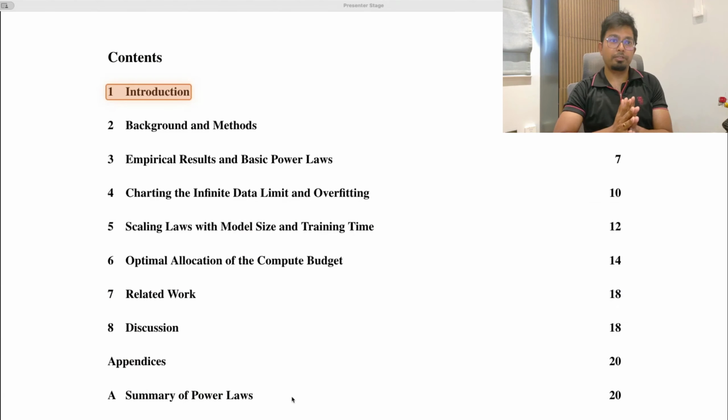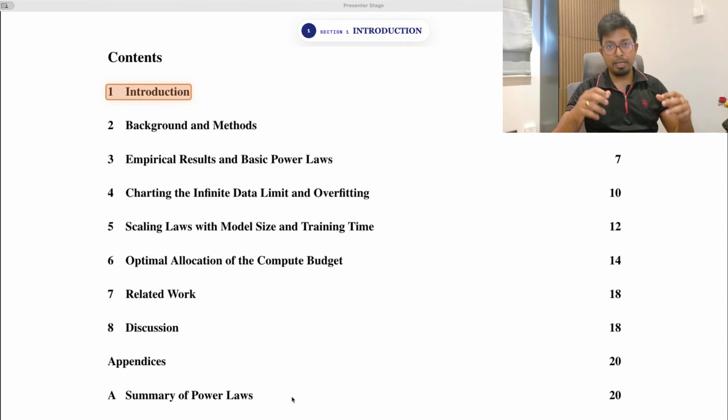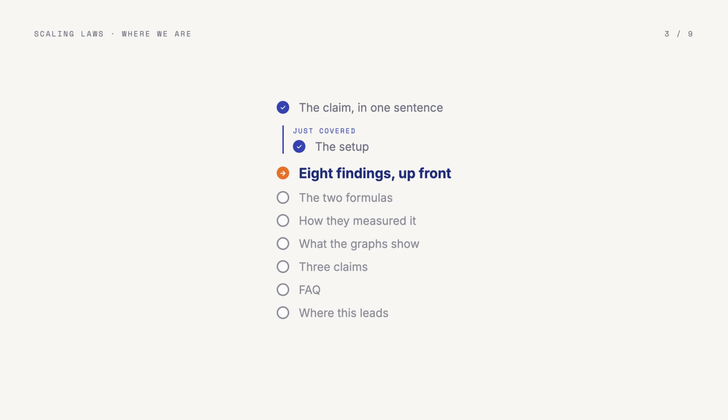So now we reach the introduction. The intro says that they will sweep model size, data, and training setup across many scales and look for smooth laws that they can write down. That's chapter 2 done, the setup. Quick recap: they trained a whole grid of models across many scales, so nothing here rests on a single run. Next, what they found, before they explain how.